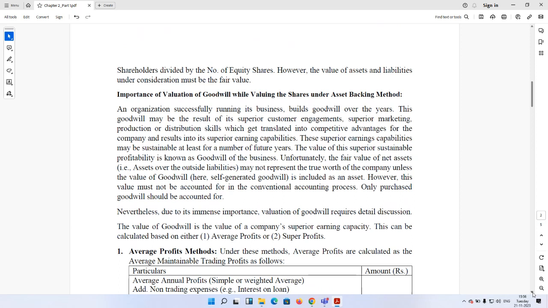Unfortunately, the fair value of net assets over the outside liabilities may not represent the true worth of the company unless this value of goodwill, which here we call self-generated goodwill, is included as an asset. However, this value must not be accounted for in the conventional accounting process. Only purchased goodwill should be accounted for.